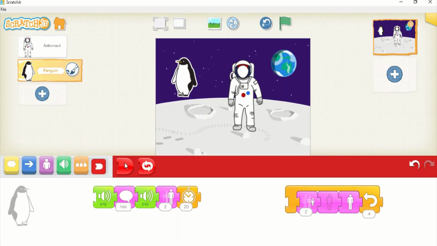And the last one is end or stop. There are two types of end. This is normal, finish, one time finish, and this is repeat forever. Whatever code you have done till this point, it is going to repeat it. Let's try this one. Let me see what happens here.